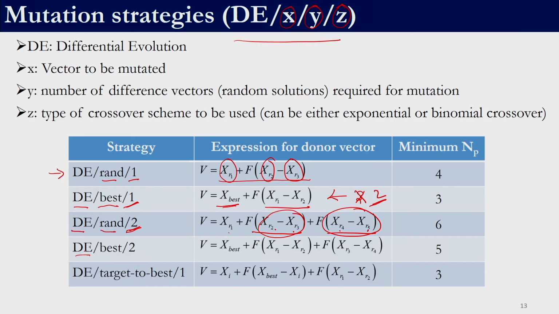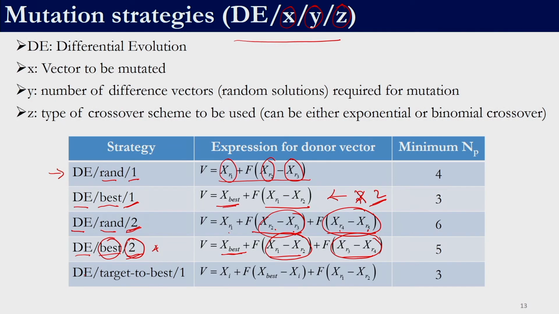So, the next variant is DE, again stands for differential evolution. We are using best, right. So, it is the same as the previous one, except that we are using the best over here and there are 2 differences. So, this 2 indicates the number of differences. We have one difference over here and one difference over here. Again, this is a difference between 2 randomly selected solutions, and this is a difference between 2 randomly selected solutions, right. Here the donor vector is generated using the best and 2 differences of randomly selected solutions. So, when we say 2 differences, obviously we need 4 randomly selected solutions, right.